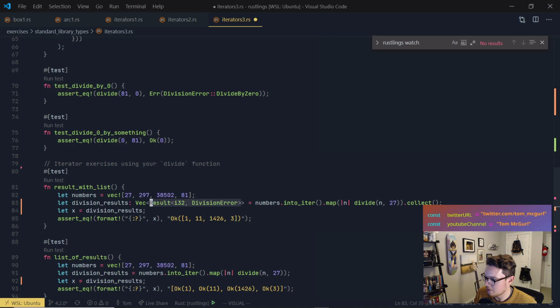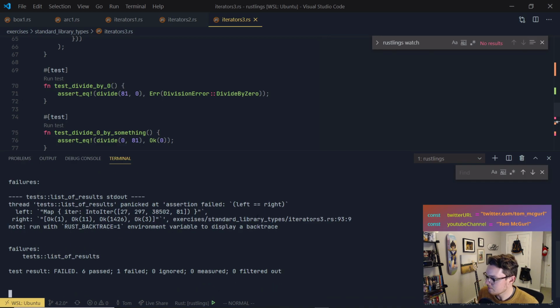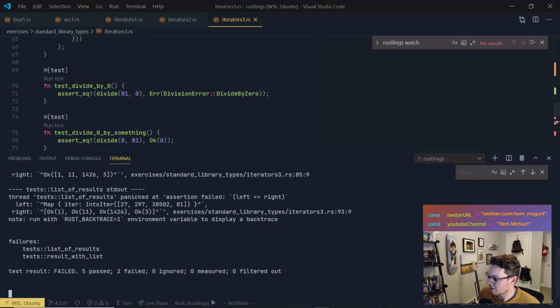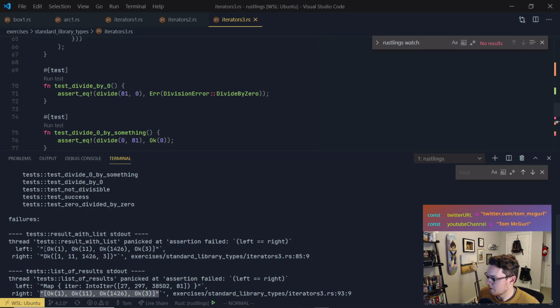And so I'm saying I want a vector of those, which makes sense because divide will return that. And so what I got when I ran this is I got a vector of results. But what we actually want is a result with a vector of signed 32-bit integers.